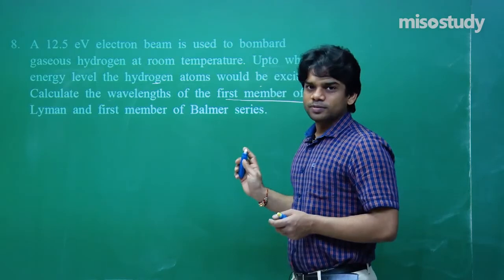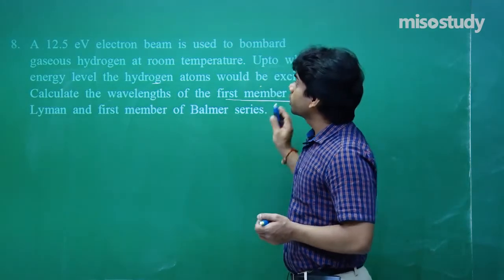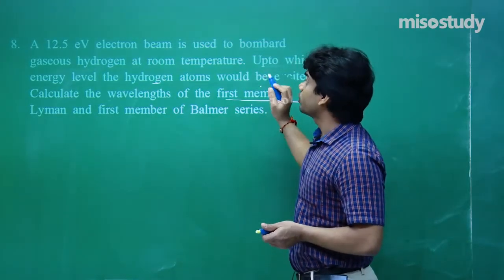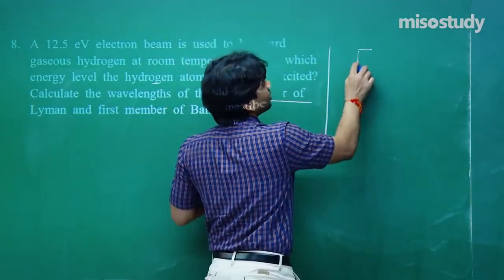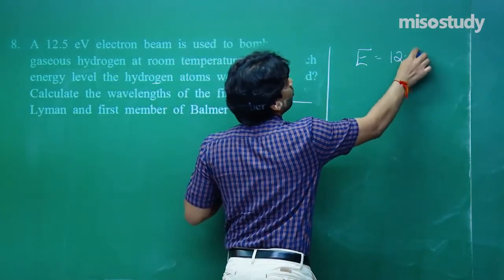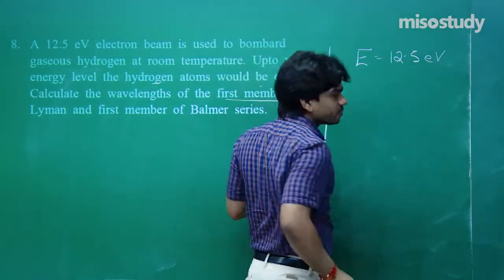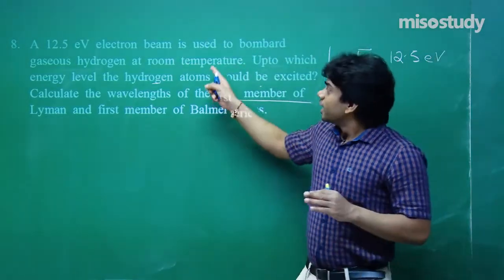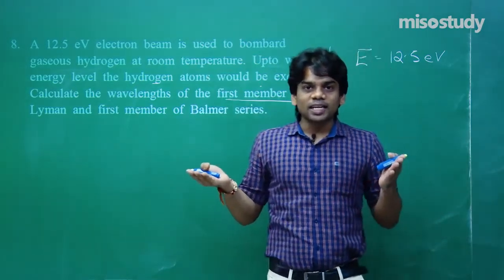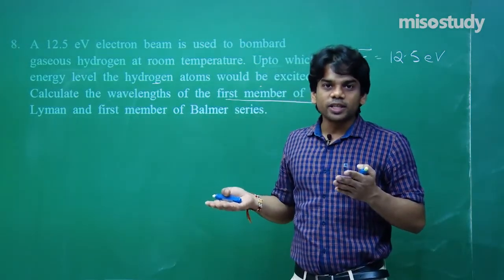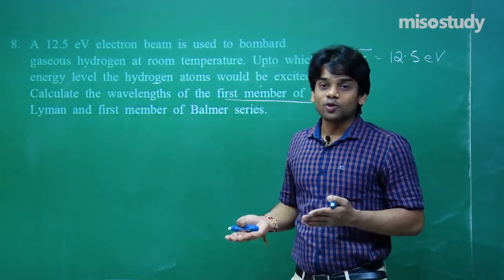12.5 electron volt is used to bombard gaseous hydrogen atom at room temperature. That means the energy that you are going to give is 12.5 electron volt. Gaseous hydrogen at room temperature, the electron is actually in the ground state.